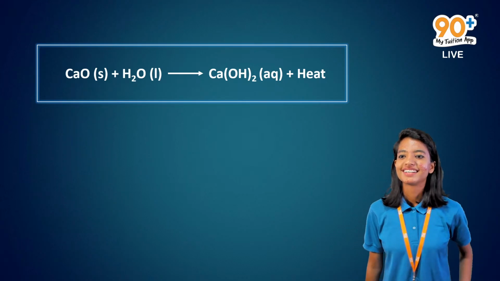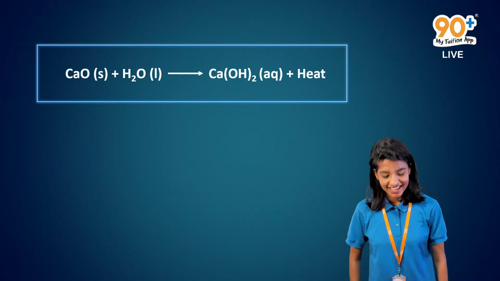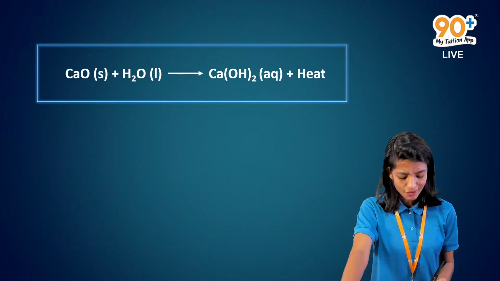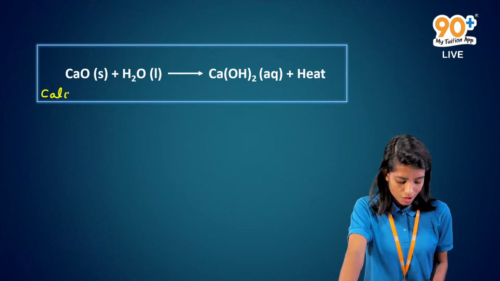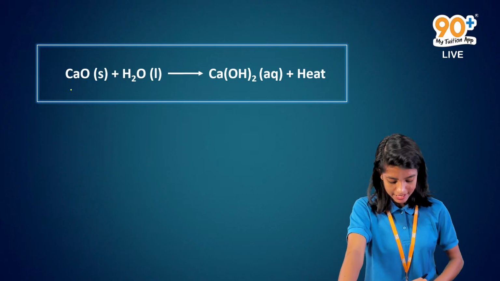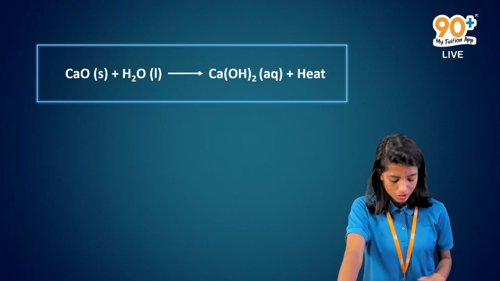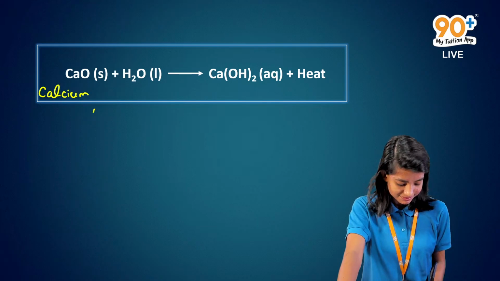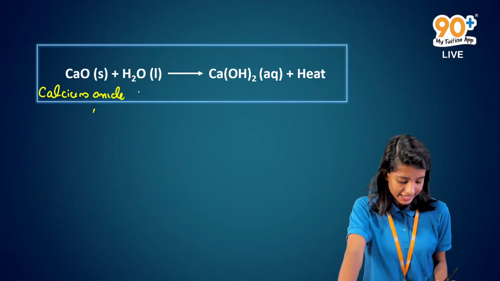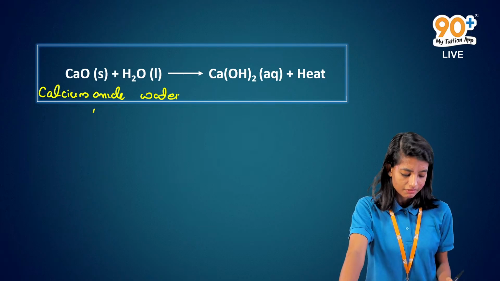Sure, Aris. What is CaO? Ma'am, calcium oxide. Very good. Calcium oxide. What is H2O? Water. Calcium oxide and water. Right?